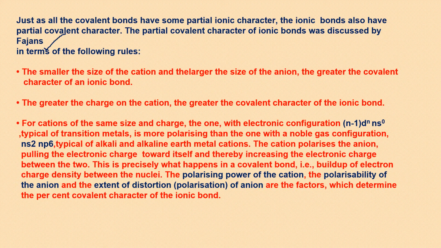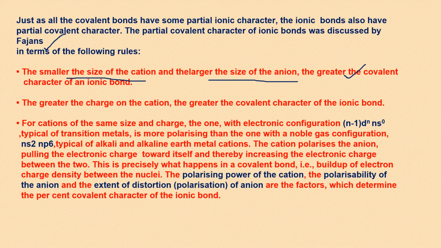How to decide the extent of ionic or covalent character? The smaller the size of the cation, the larger the size of the anion, the greater the covalent character. Why should that be? Because of the small size of the cation, like lithium.